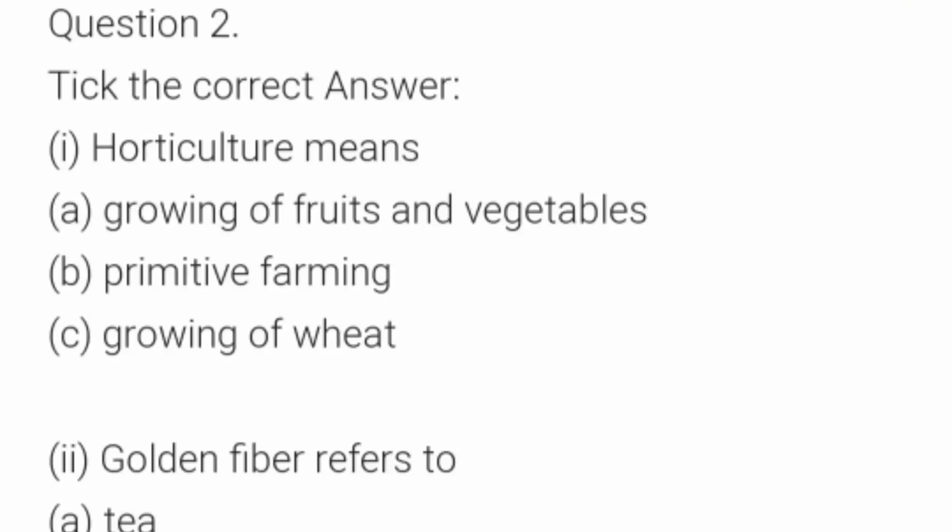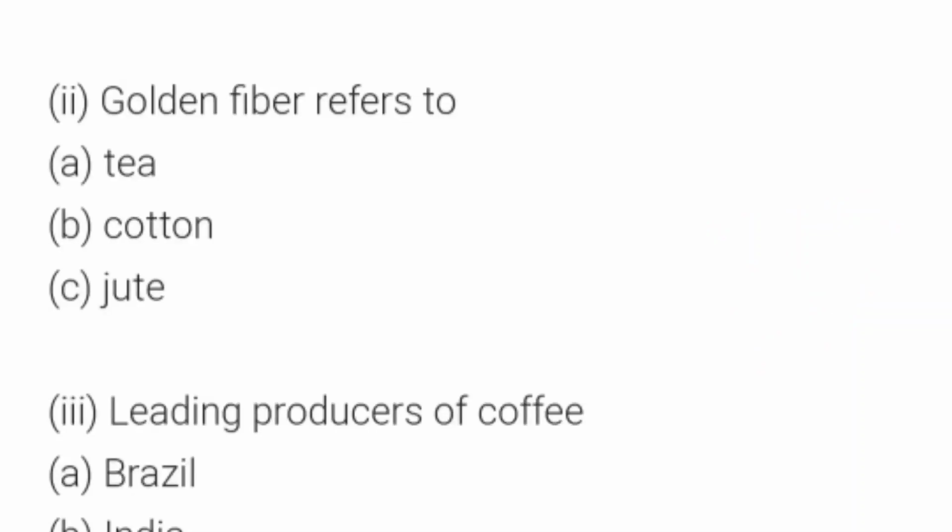Now let's take the correct answer. That is question number 2. Horticulture means, so the answer is growing of fruits and vegetables. There are different cultures in farming, but the growing of fruits and vegetables is known as horticulture. The second one is golden fiber refers to, means what is called golden fiber.